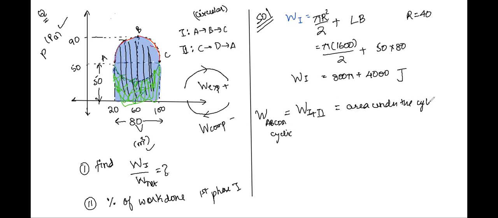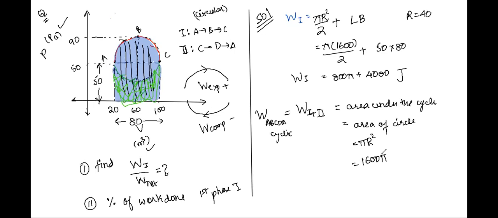What is the area under the cycle this time, Karuna? In this case, the area of the circle, right? Tell me how much should it be? Pi r square. What is r? 40. So your area should be 1600 pi. Are we clear with this? Yes, sir.